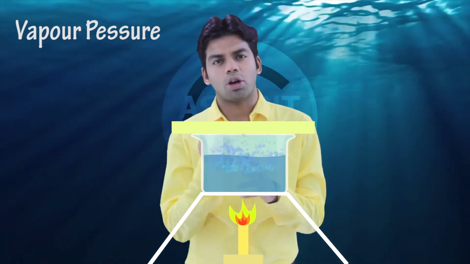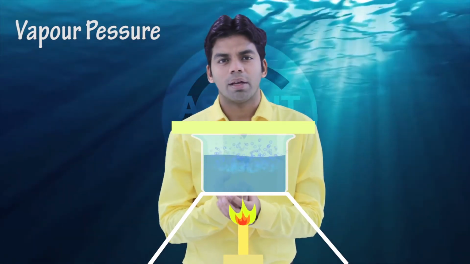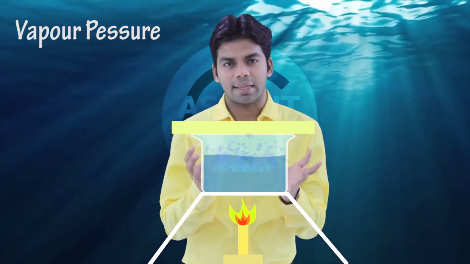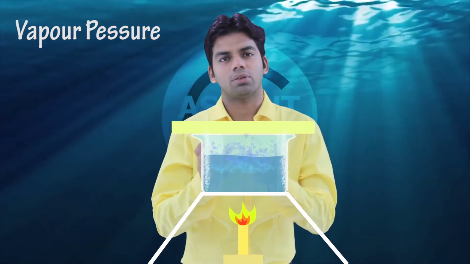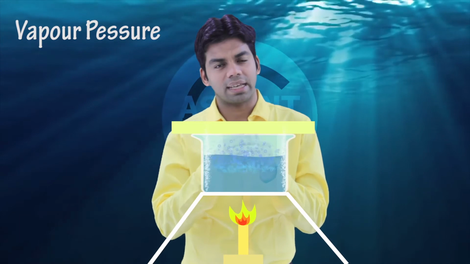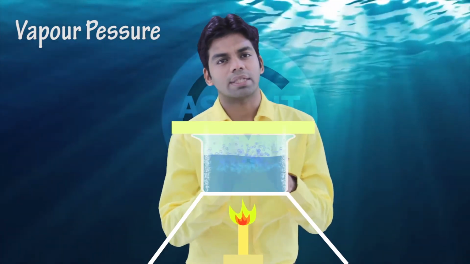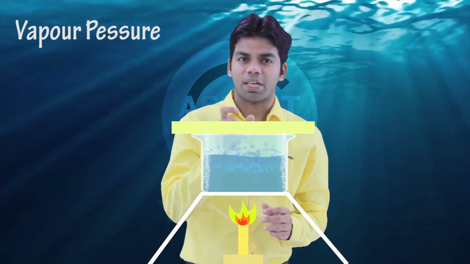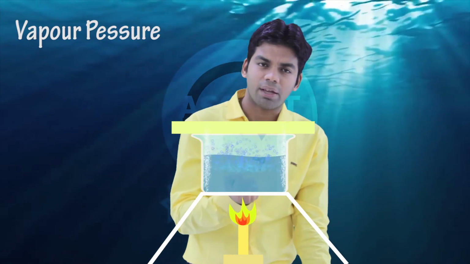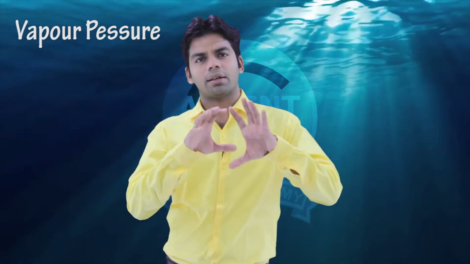That means it cannot absorb any further vapor, and after this if I continue to heat, it will get condensed and start returning to the water itself. So this is an equilibrium condition. The amount of fluid getting evaporated will be equal to the amount of fluid getting condensed. The pressure at this particular point is called the vapor pressure. The pressure which this vapor is applying on the fluid is nothing but the vapor pressure. If I consider the free space initially as vacuum, whatever pressure I get is the vapor pressure.